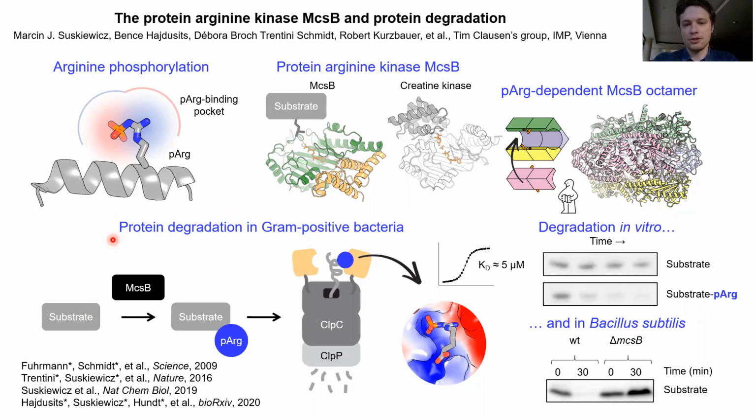And the central point of this system is a phosphoarginine binding pocket, this time in ClpC, which is a part of a ClpCP proteolytic complex. By recognizing phosphoarginine, this protease specifically degrades phosphoarginine carrying proteins. And this can be reconstituted both in vitro and also shown in vivo, where the wild type cells would degrade some of the substrates, but kinase deficient cells wouldn't.